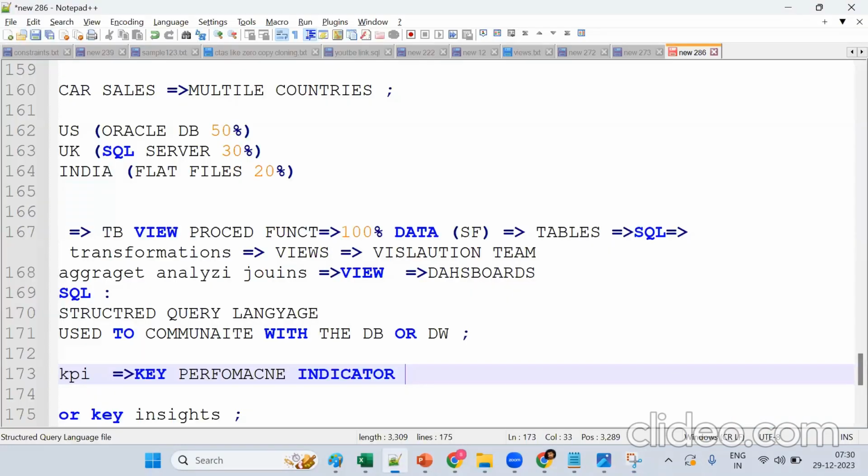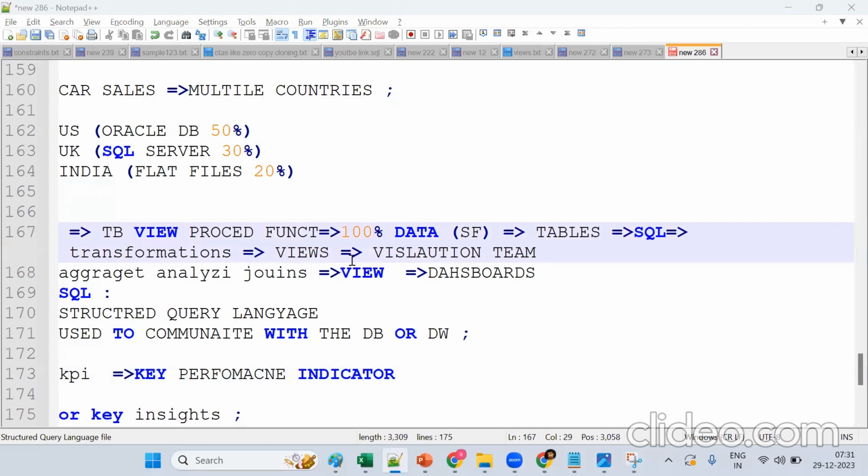Now data is there, in different regions, in different databases. Companies will have different databases in different regions. Now we should bring all this data to one place. It's a data migration, moving data from one place to another. So we are moving to Snowflake. Now tables will be there, but tables we can't use directly. Now we should do transformations with the help of SQL, like aggregate functions, analytical functions, joins. All these things we should understand.